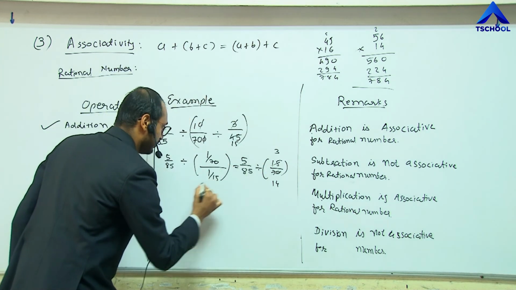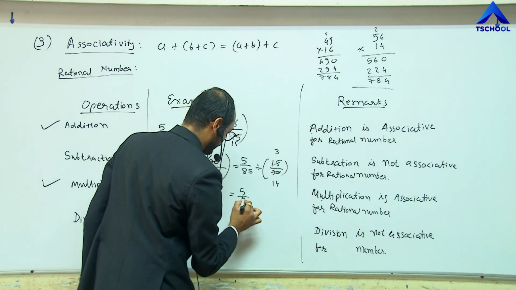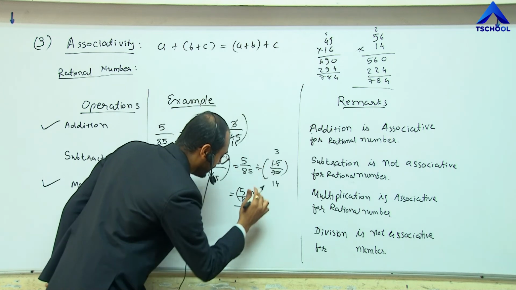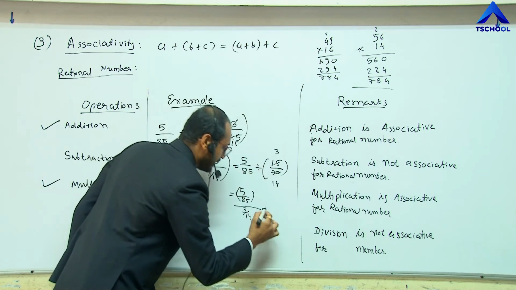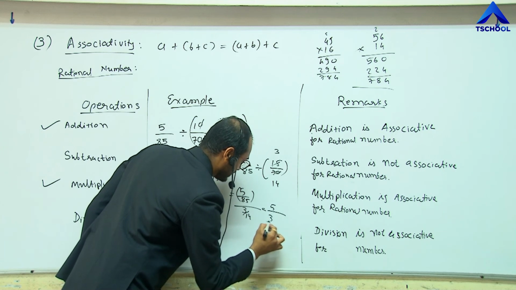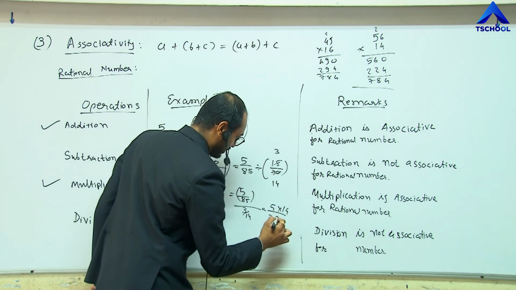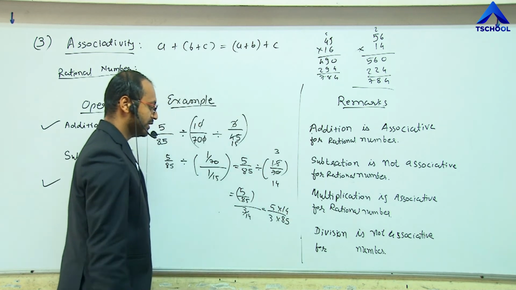Now let me do this division process of 5 upon 85 in the numerator, divided by 3 upon 14. So here the result is 5 by 3, and 14 goes in the numerator and 85 goes in the denominator. How can we simplify this?